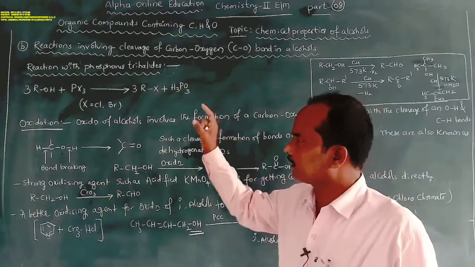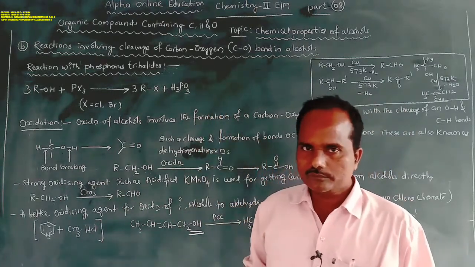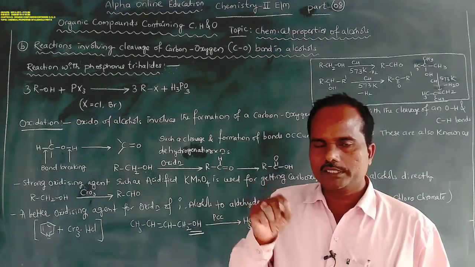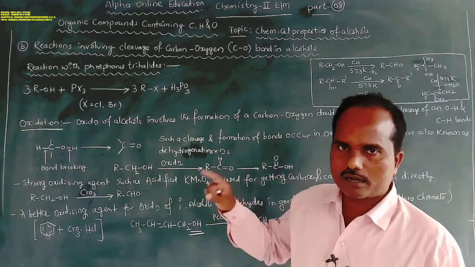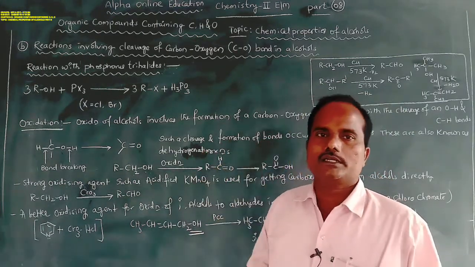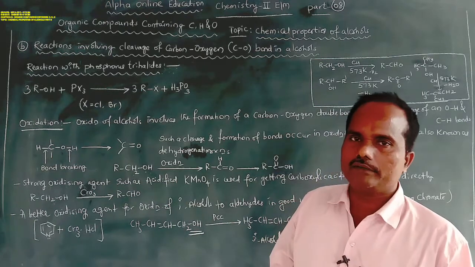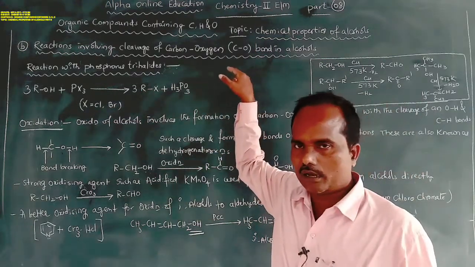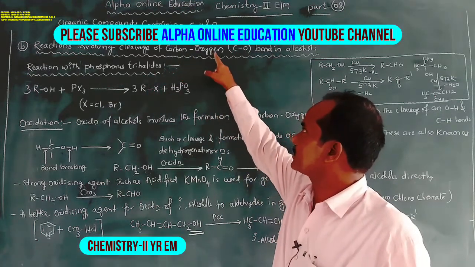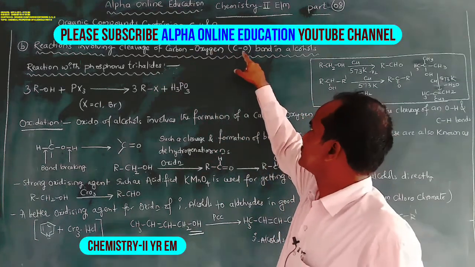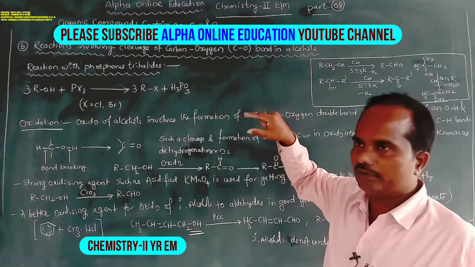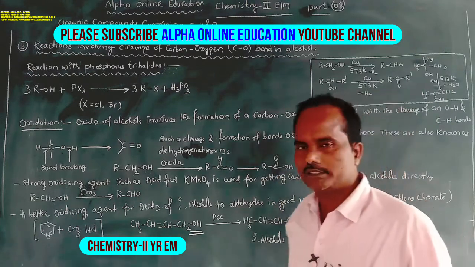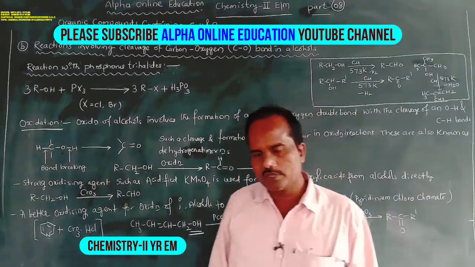Alcohols are involved in the cleavage of the bond between oxygen and hydrogen, and in reactions involving cleavage of the bond between carbon and oxygen. Bond cleavage reactions are very important. So this is the chemical properties of alcohols.